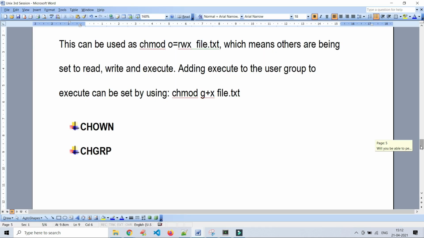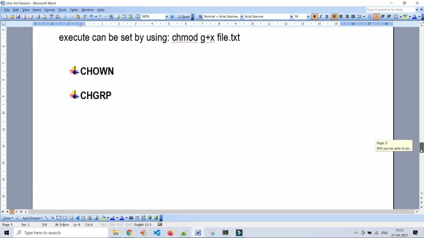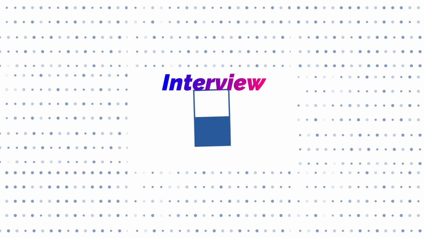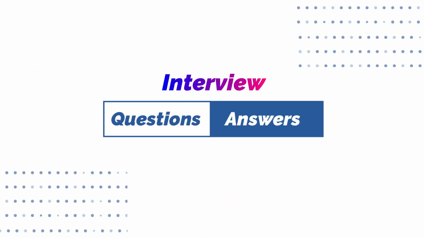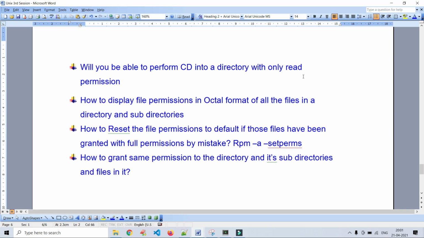Now we will see the interview questions and answers. Question: will you be able to perform cd into a directory with only read permission? What they are asking is, will you be able to perform cd, means change directory, into a directory with only read permission?